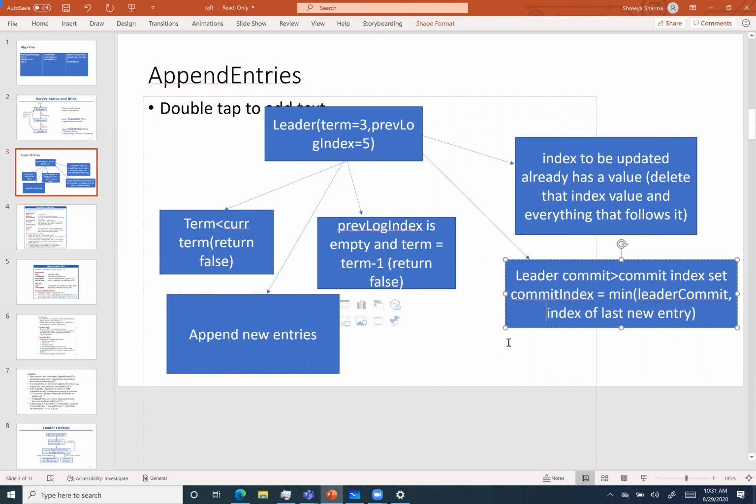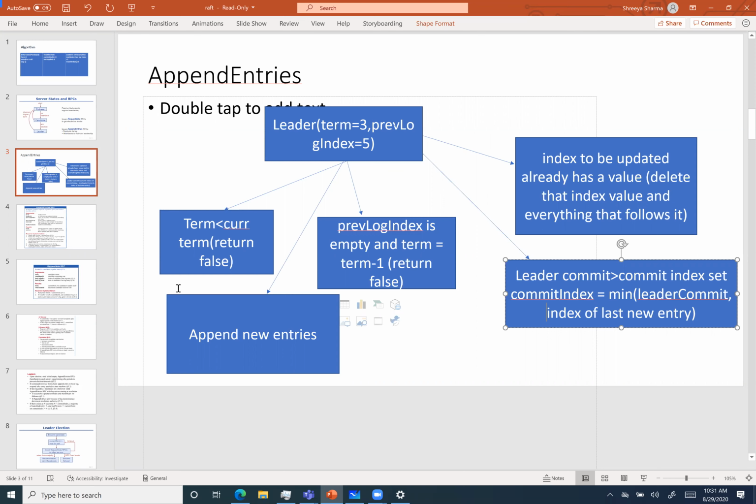I don't know. No, we will not lose the value, because the algorithm is not saying that always remove the uncommitted logs. It is saying that look at the logs of the leader, match the term and the log index, and see if they are at the same place. Then keep those values. Yeah, it makes sense. It will never be lost.